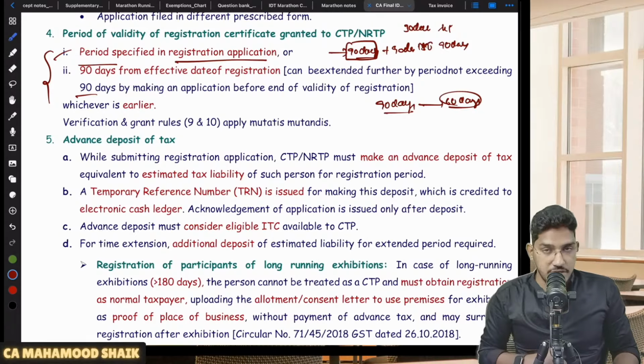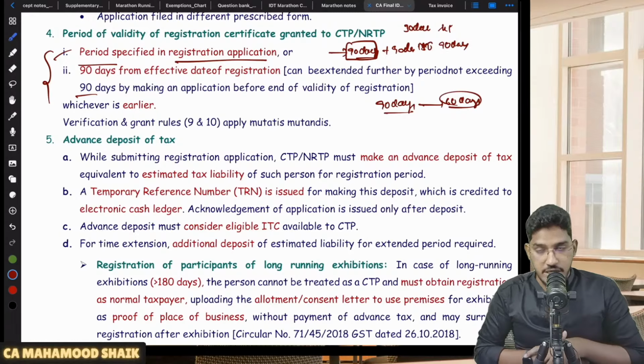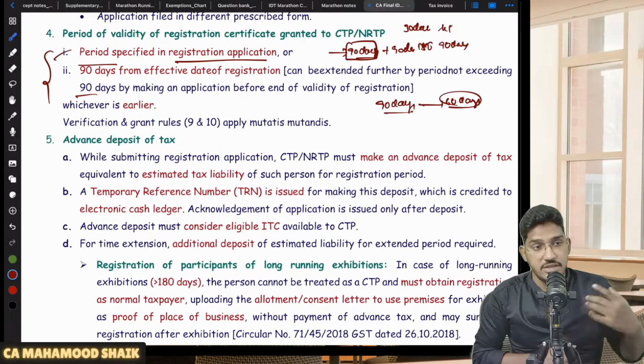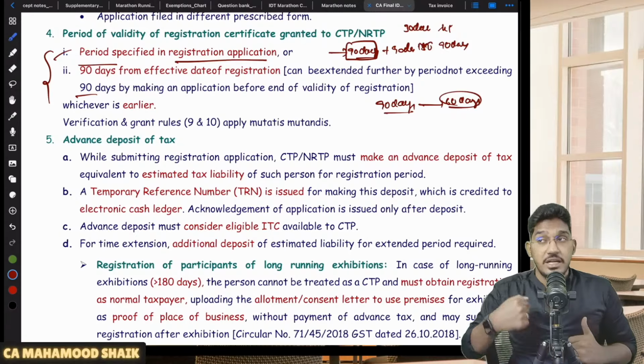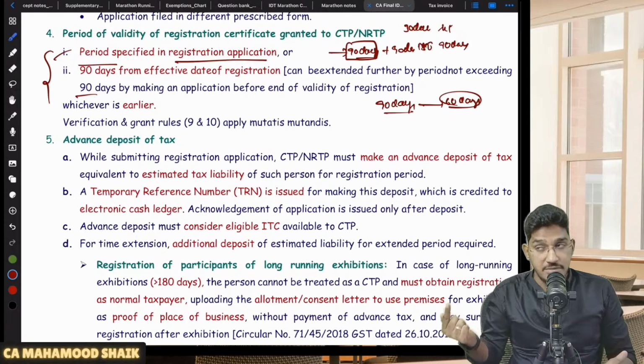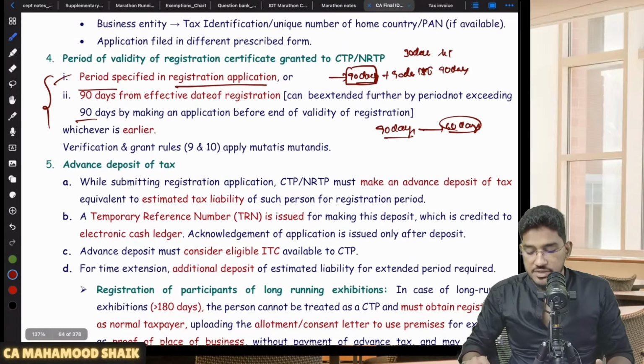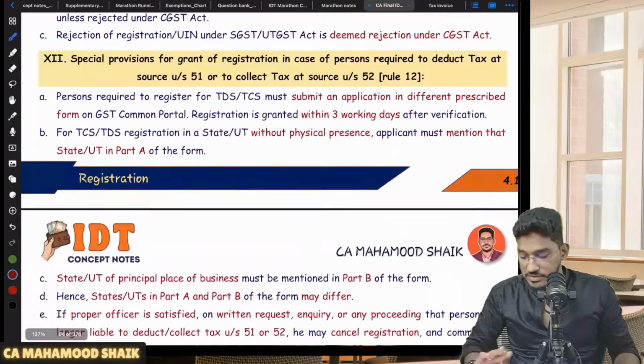Now you have to make an application: Sir, I want to extend my registration for 60 days. They will extend that registration validity. Once again, you have to estimate what your tax liability will be for the coming 60 days, and make an advance deposit of tax for those 60 days of tax liability. Then only they will grant you that extension. Even for extension, you are required to make an advance deposit of tax.